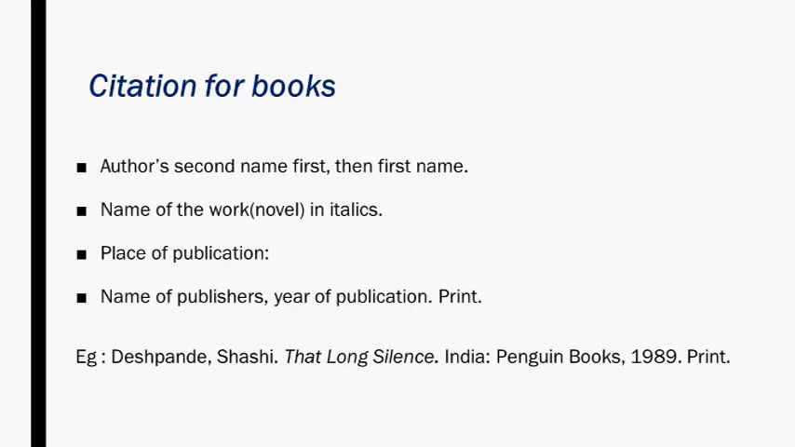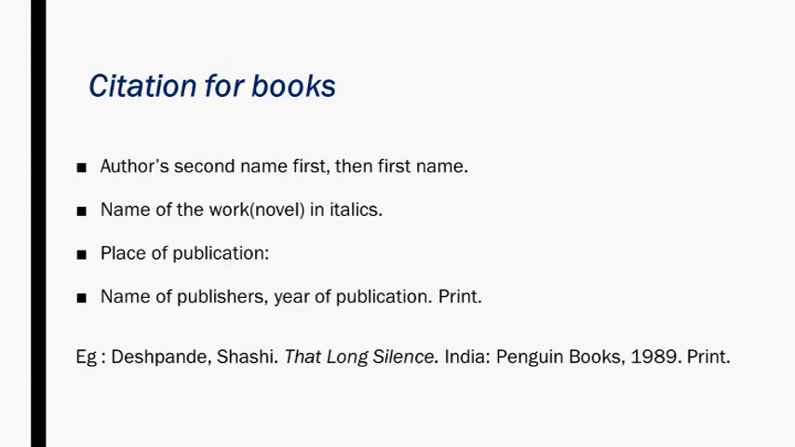Citation for books means, first, the author's second name first, then a comma, then the first name. For example, if the author is Shashi Deshpande, we have to write it in this manner: Deshpande comma, then Shashi. So the second name comes first, followed by the first name, with a comma between the second name and the first name of the author. That's the first part of the citation of the book, which means the author's name.